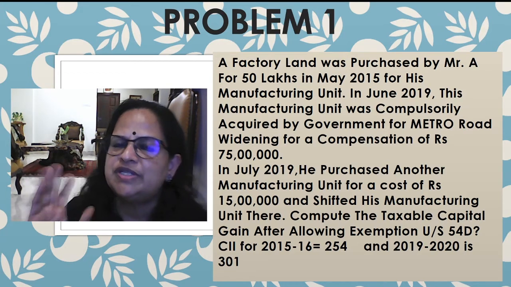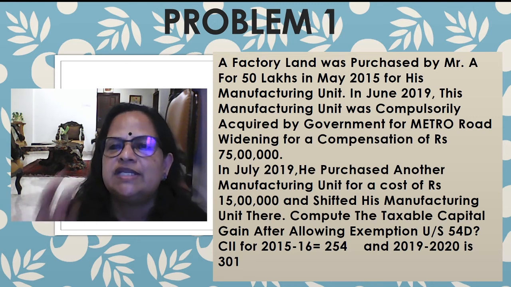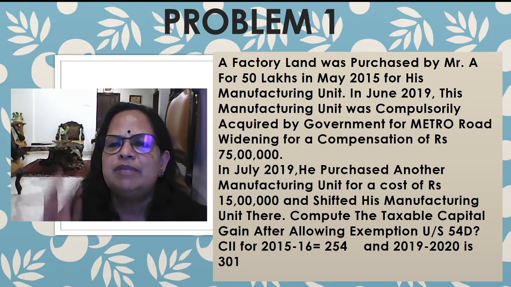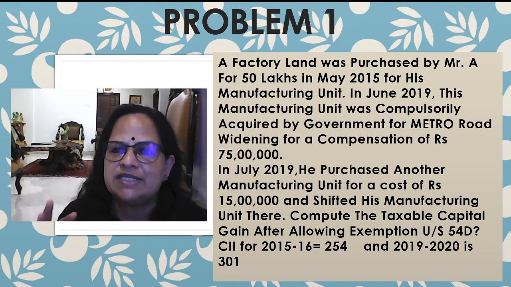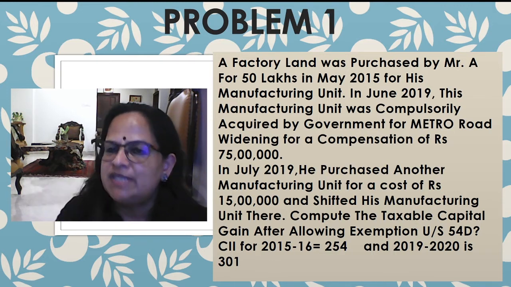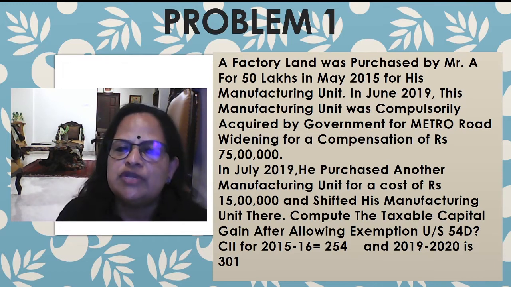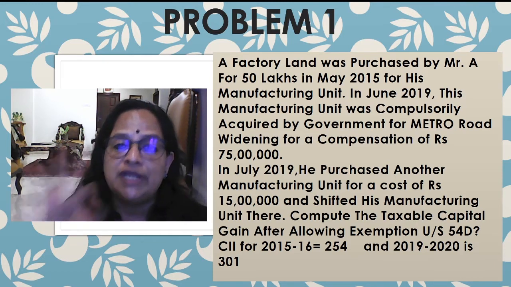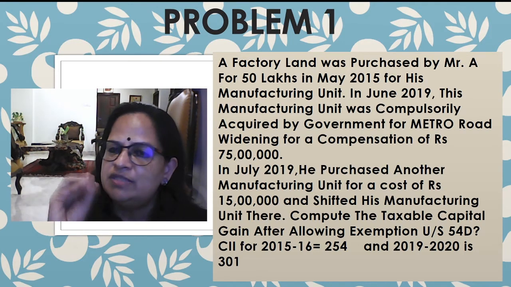Now a problem to establish this concept. A factory land was purchased by Mr. A for 50 lakhs in May 2015 for his manufacturing unit. In June 2019, this manufacturing unit was compulsorily acquired by the government for metro road widening for a compensation of 75 lakhs. So 2015 and 2019, it's long term. This exemption is possible if it is short term or long term. Now in July 2019, he can claim exemption for 3 years. He sold it in June and bought in July, so he is eligible for exemption.